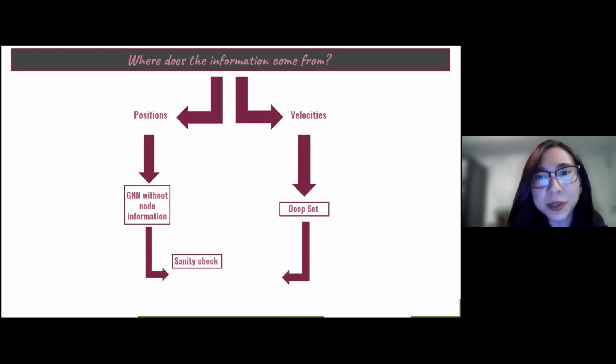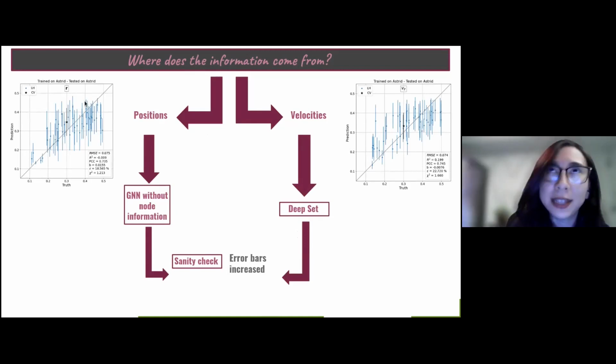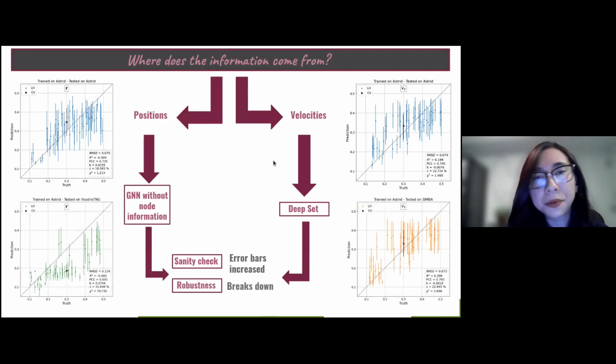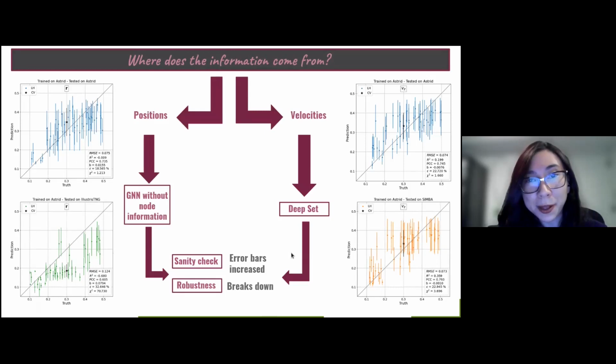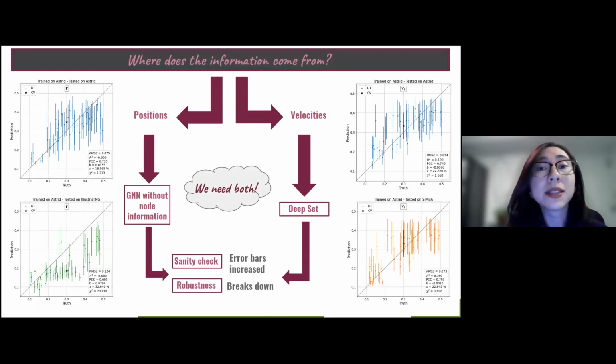When we perform a sense check, even only using the galaxy positions or the galaxy velocities in the model trained on Astrid and tested on Astrid, we can clearly see that the error bars increased. All the scores are bad as well. And when we try to see the robustness, we saw that the model breaks down. Apart from the fact that the error bars are larger, we are not following this one-to-one line anymore. And then we conclude that to do cosmology, to infer omega matter with graph neural networks, we need both. We need galaxy positions and velocities.